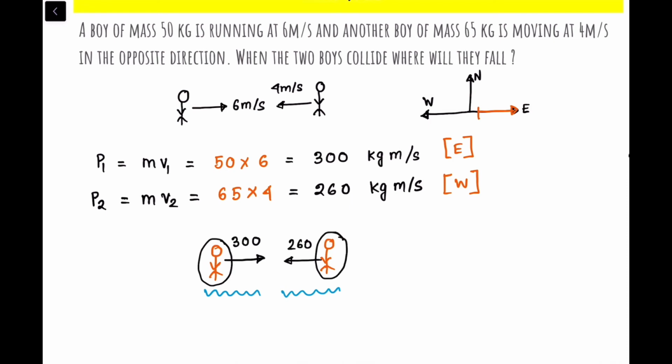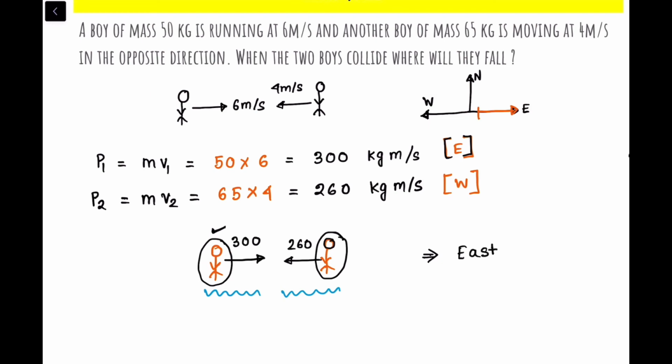So what will happen? You cannot stop this boy easily. So what will happen? When they will collide, this boy cannot stop this boy, right? And they will fall in the direction of the greater momentum. So they will fall in the direction of the greater momentum. So what is the direction of the greater momentum? East. So they will fall in the east.